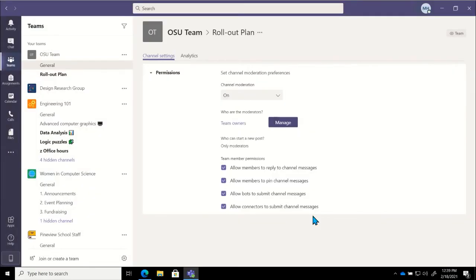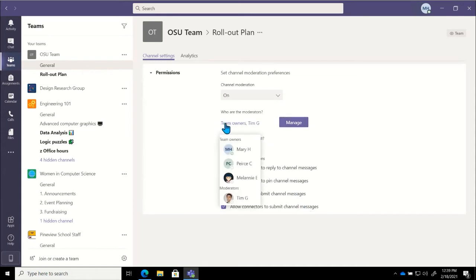and click on done. Now, by default, again, your team owners are always going to have the ability. They're always going to be moderators, but you can add other people as well. And then it lets us know that only those moderators are going to start the new posts.